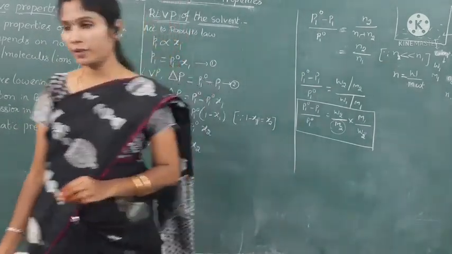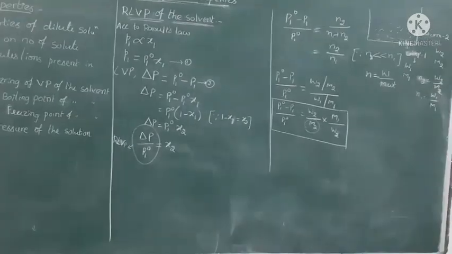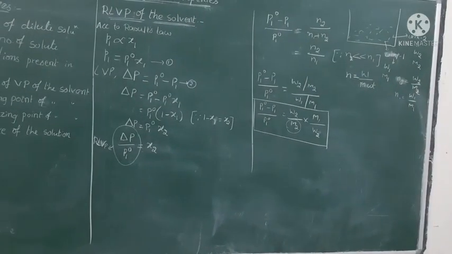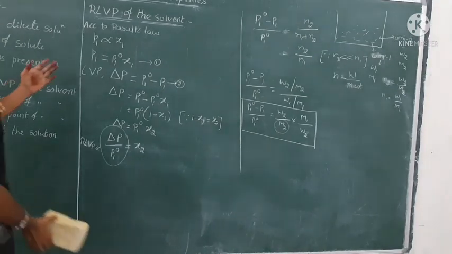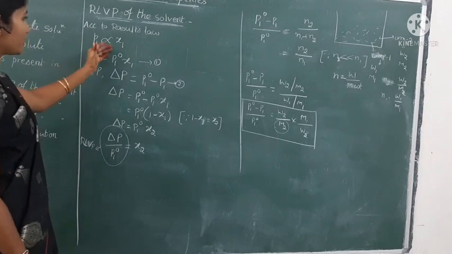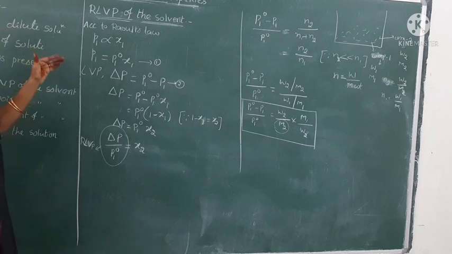Relative lowering of vapor pressure. So let us see here. According to Dalton's law, the P1 is directly proportional to X1. Already we know that. So this equation can be written as P1 is equals to P1 naught into X1.